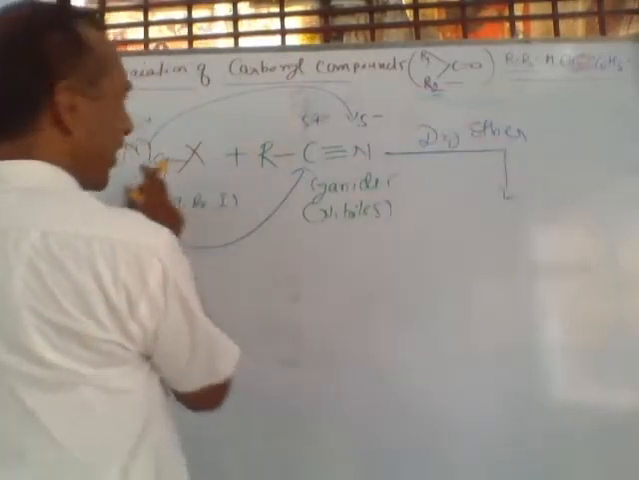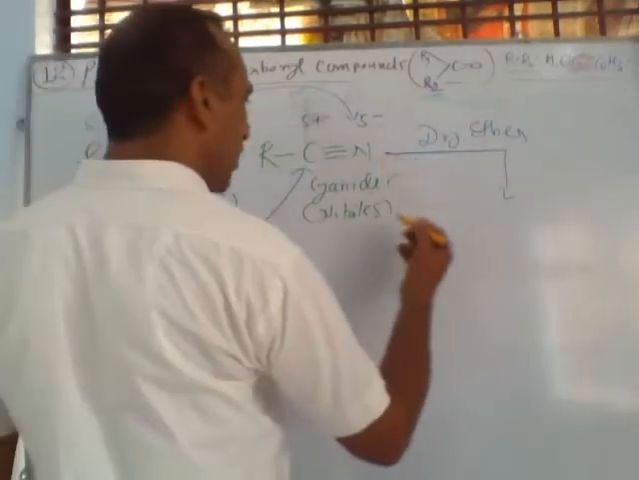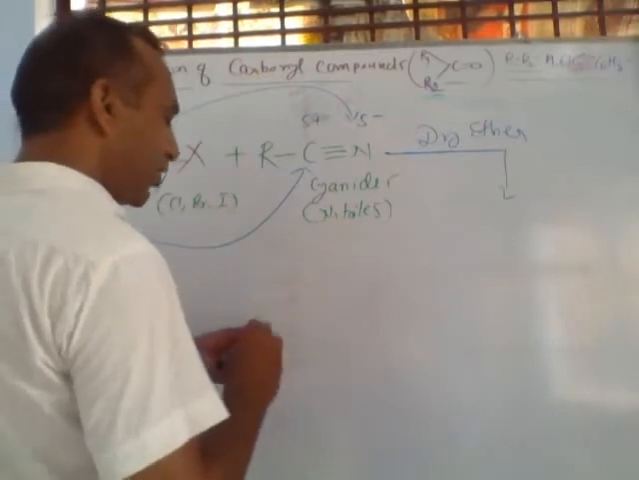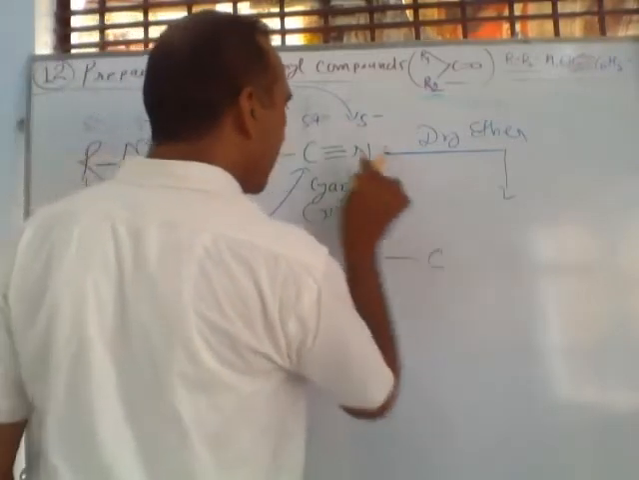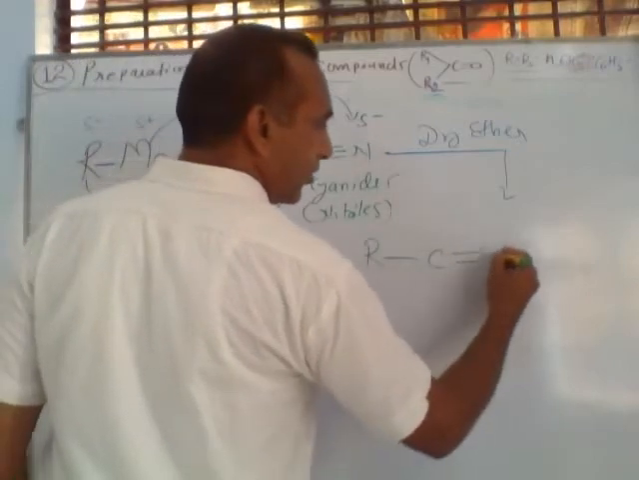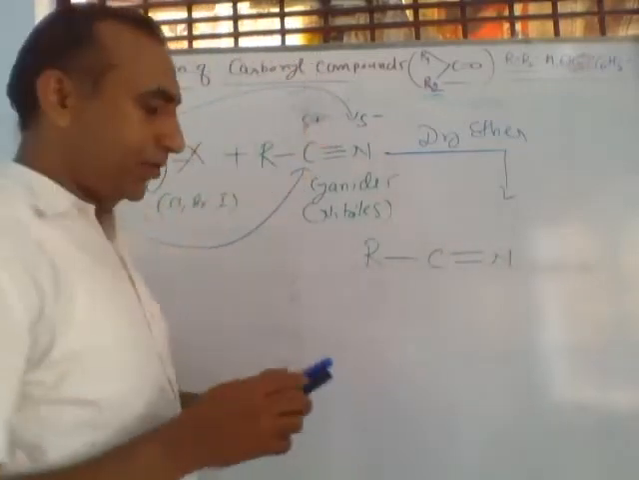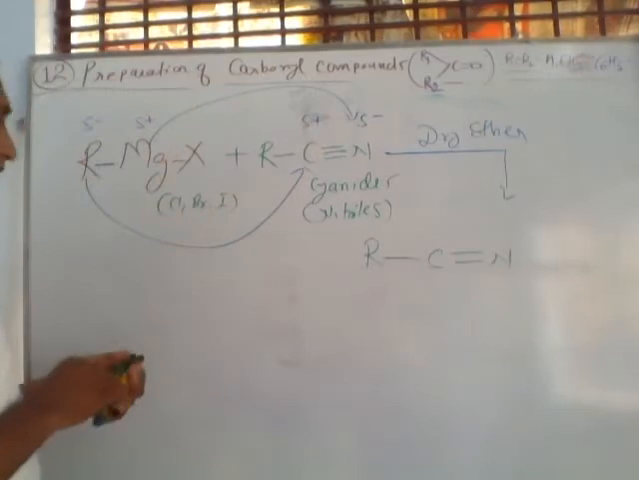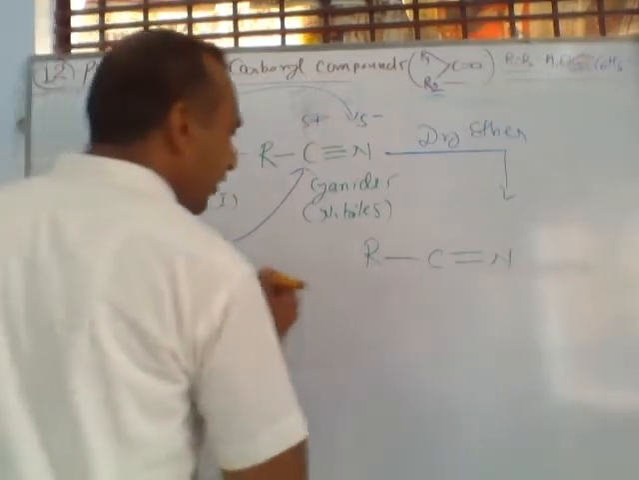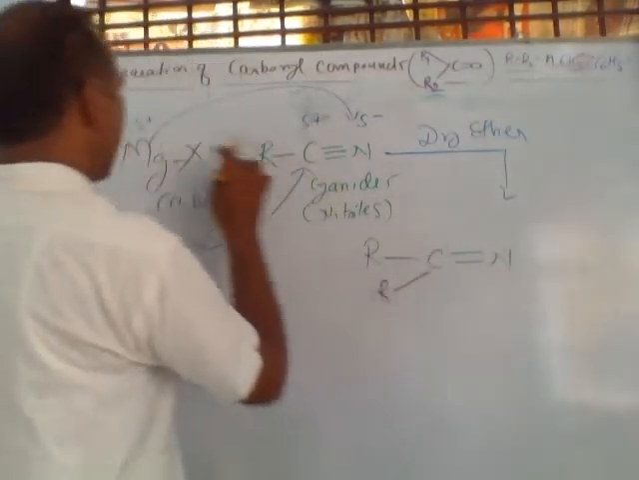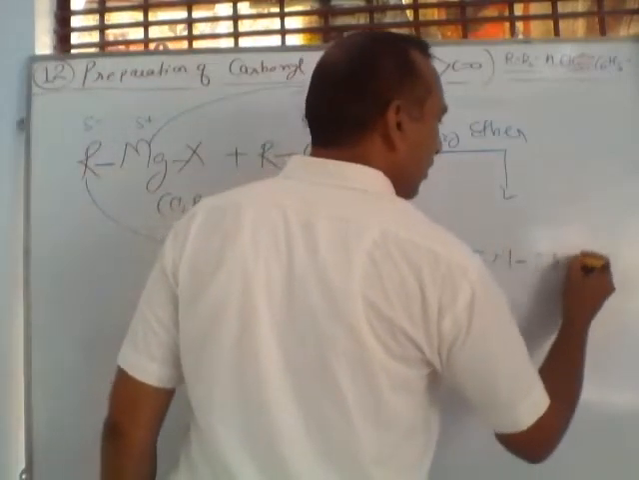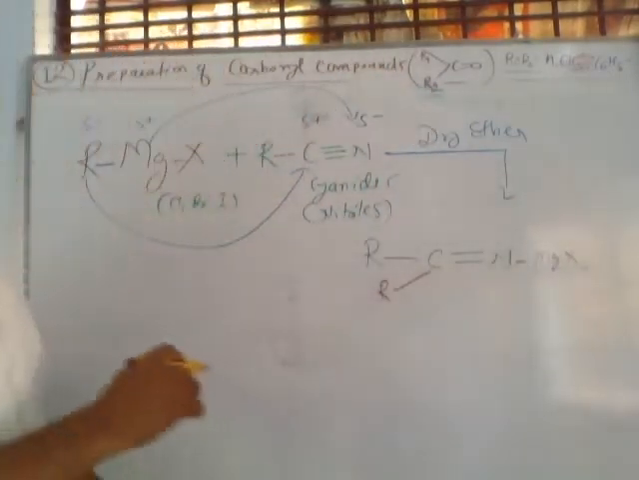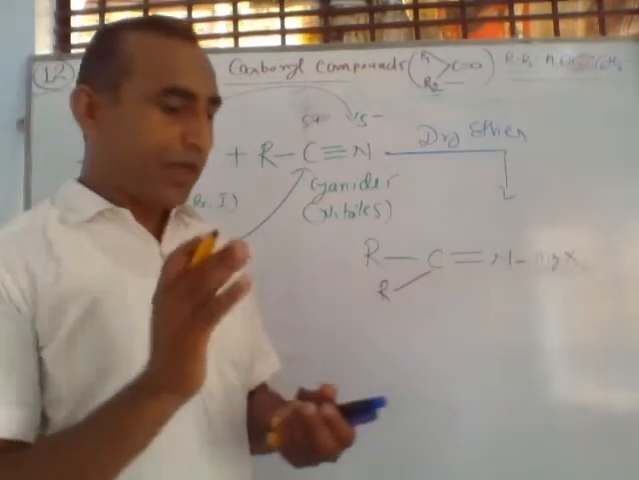So as a solvent for RMgX. After the reaction, how can we see here? This type of compound is formed. RC triple bond will reduce to a double bond here, and this R joins here with the carbon, and MgX. This MgX is connected with nitrogen, and this compound is formed as an intermediate compound.